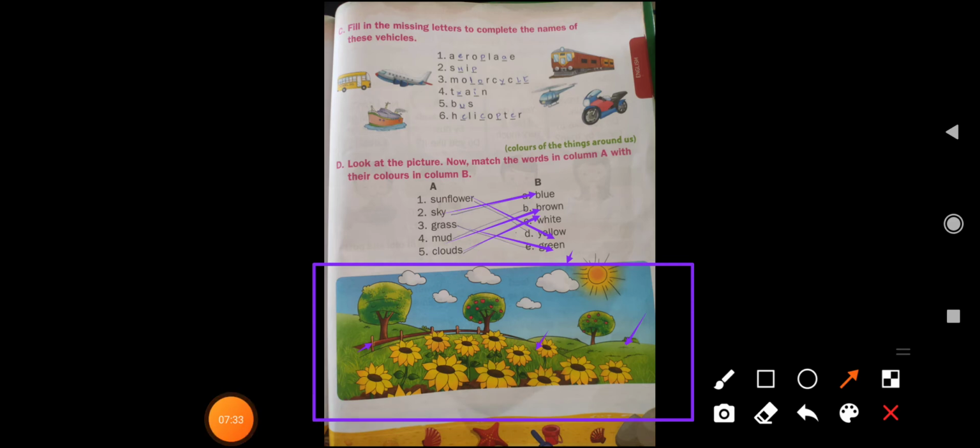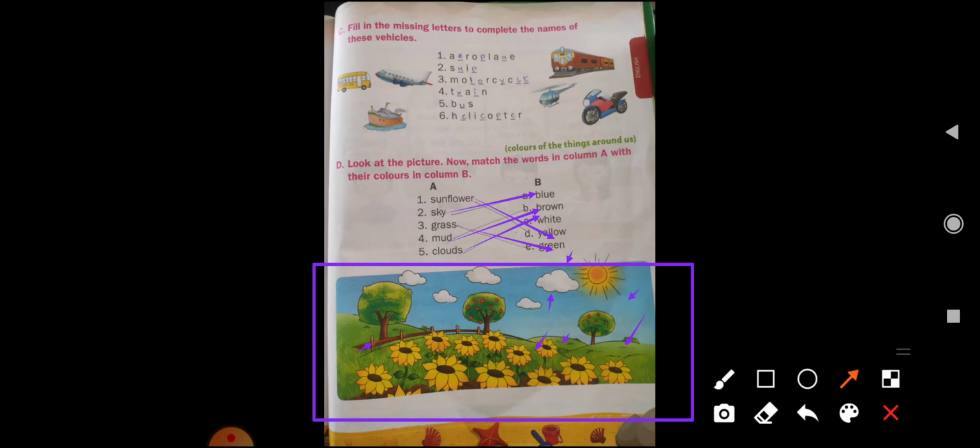So children, here you can see the clouds are white and the sky is blue. Sky is blue and the grass is green. Mud is brown and children, sunflower is yellow.